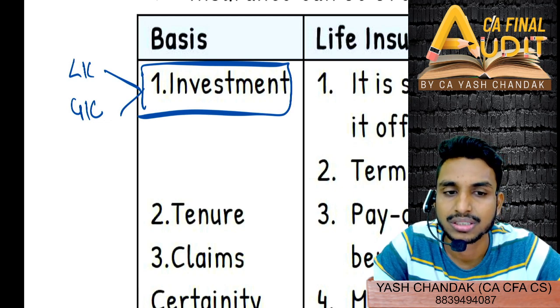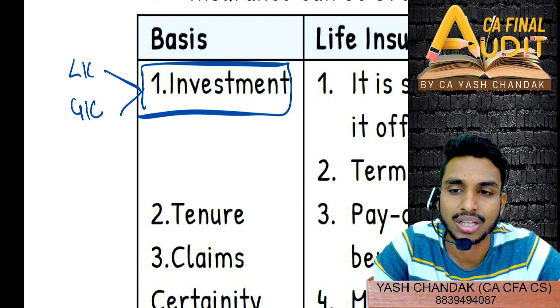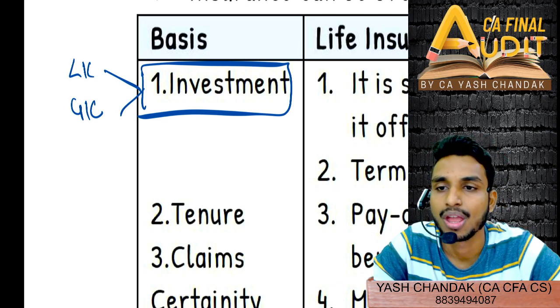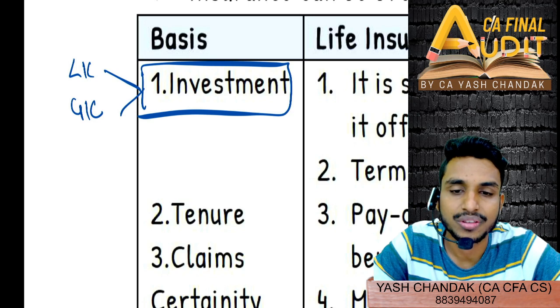Any idea? अपने मन से जो समझ में आता है, what you can think of. 2%, 3%, 5%, 6%, 7%, 8%. How much do you expect per annum? 7 or 8% from LIC.